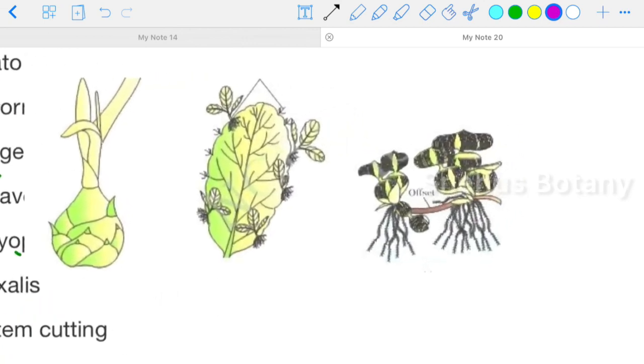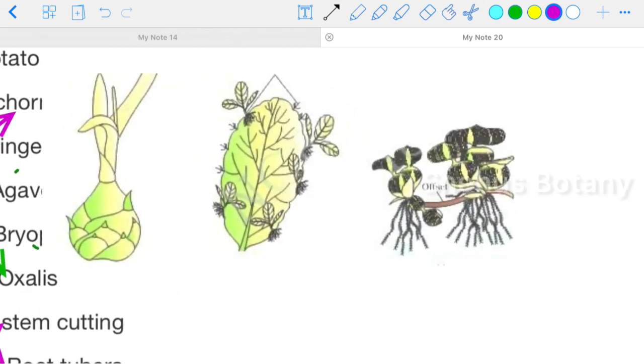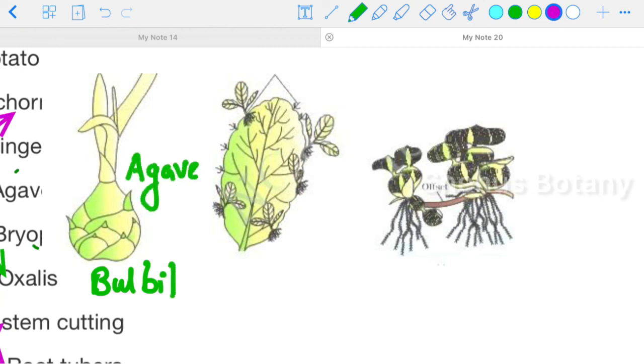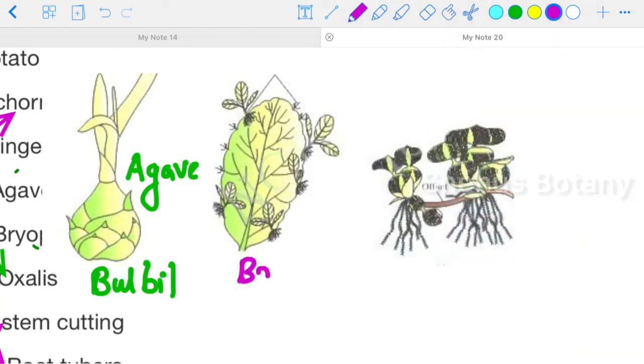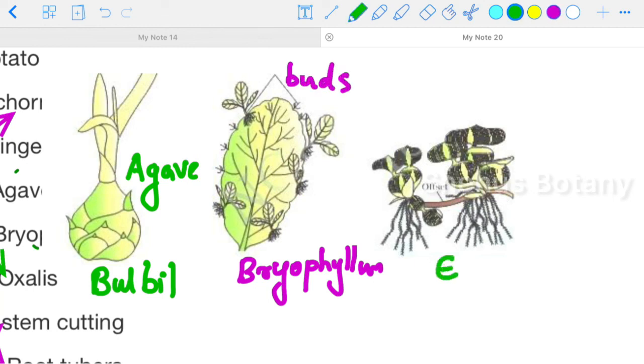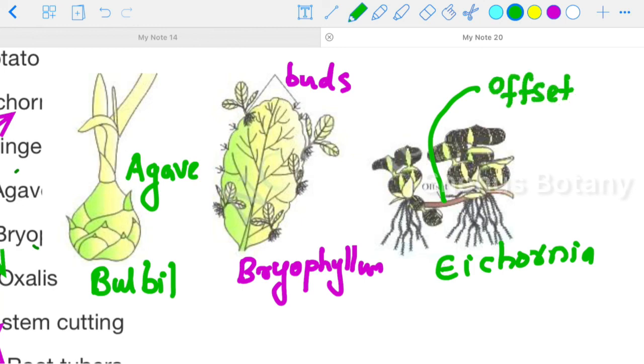Now we can do some questions based on this diagram. These are the diagrams given in NCERT. Which is this first diagram? That is bulbil. These are bulb-like structures produced on the axils of leaves or floral stalk. Example, agave. Next one, yes, bryophyllum. And bryophyllum propagates by leaf buds. Okay, there you can see adventitious roots also. Which is the next plant? Yes, eichhornia. You see the characteristic leaves are there, and it is an offset with thick and short internodes. So the second part is over.